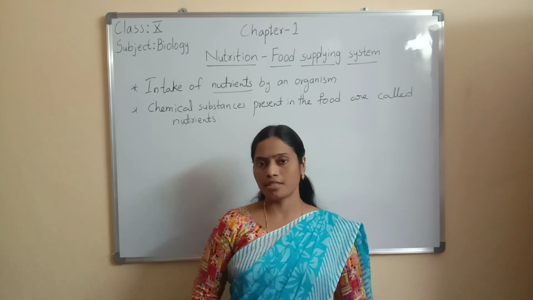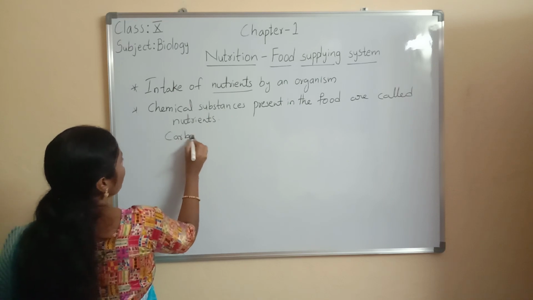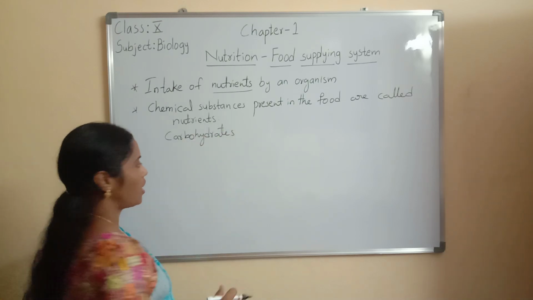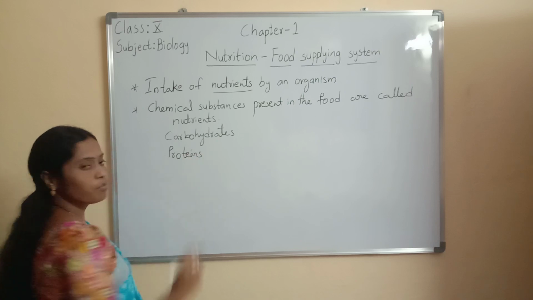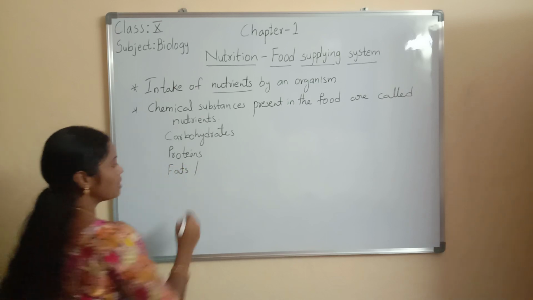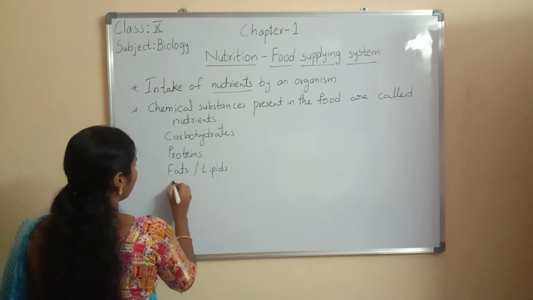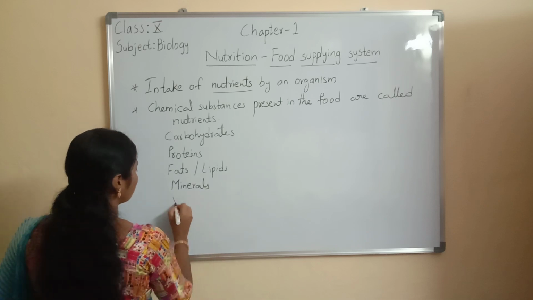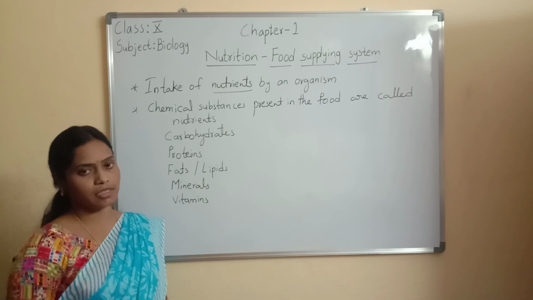There are different nutrients present in the food. For example, carbohydrates, proteins, fats, which are also called lipids, minerals and vitamins. These are the different nutrients present in the food.